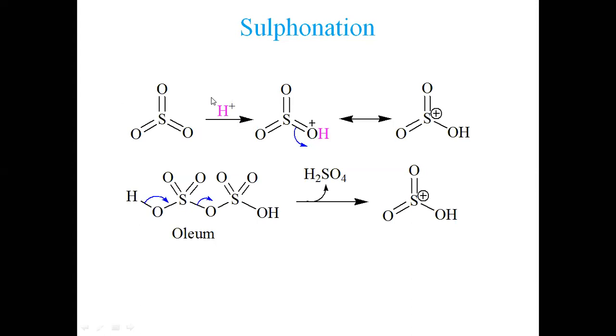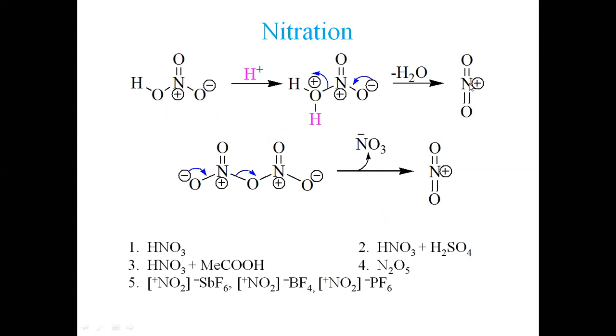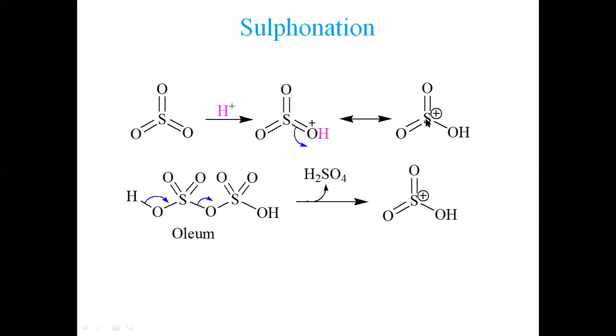I have presented the other resonance form of this. If this electron pair transfers to oxygen, it shall be neutralized, but this sulfur shall be positively charged. Now you see we have generated a sulfur with positive charge. Previously you have seen we generated a positive charge on nitrogen, a nitrogen electrophile. This is a sulfur electrophile, so it can be easily attacked.